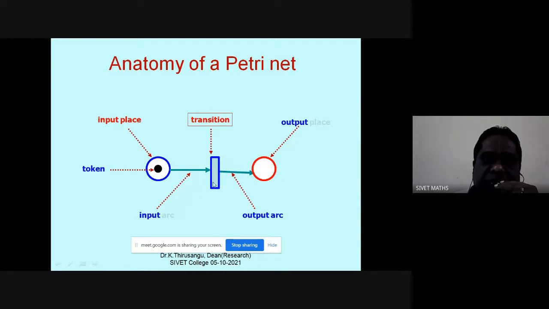So the transition is like a machine. It will get the input, do some work, and put it into the output. So this arc is called the input arc. This arc is called the output arc for this transition. And this is called a token. This is the structural anatomy.